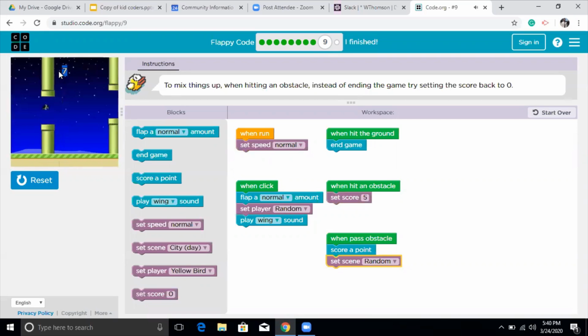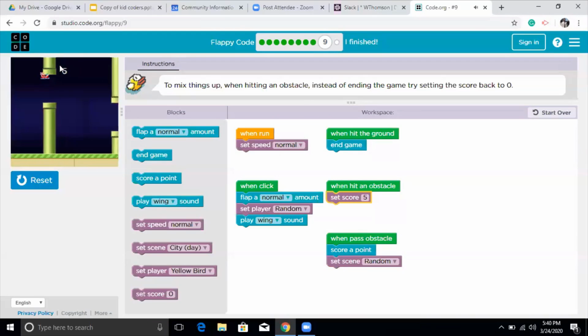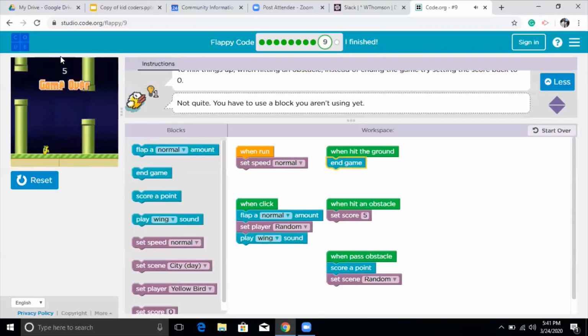And now I'm crossing the obstacle, I'm scoring points. See, it's 5, 6, 7, 8, and it was 5 again because I hit the obstacle. Isn't it fun, guys? So yeah, I just finished.